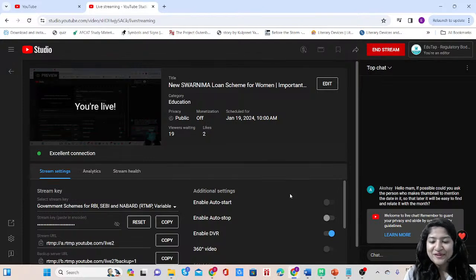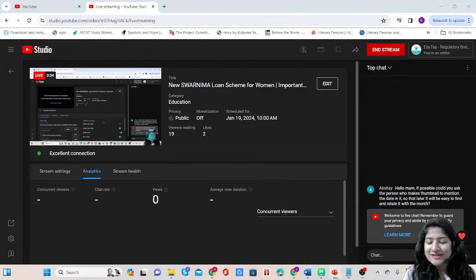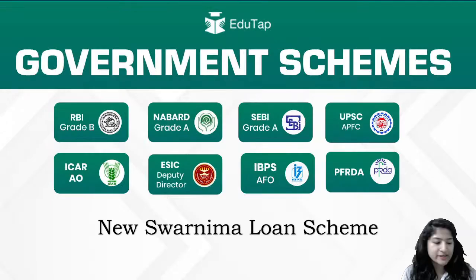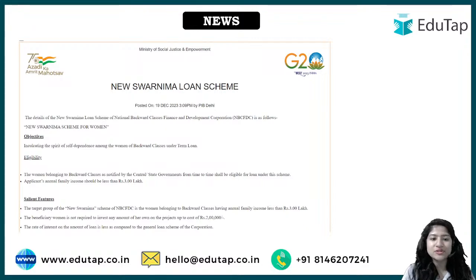Hi everybody, welcome to Edutap, and welcome to another session on government schemes. The scheme that we are covering today is the New SWARNIMA loan scheme. This scheme was recently in the news, and that is why we are covering it.